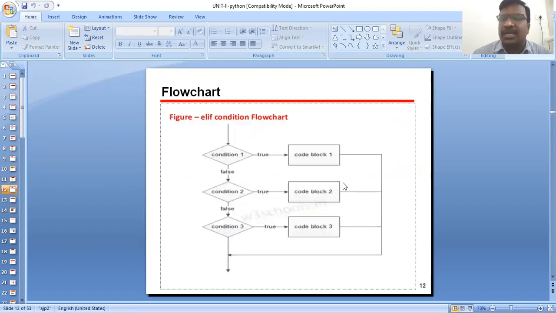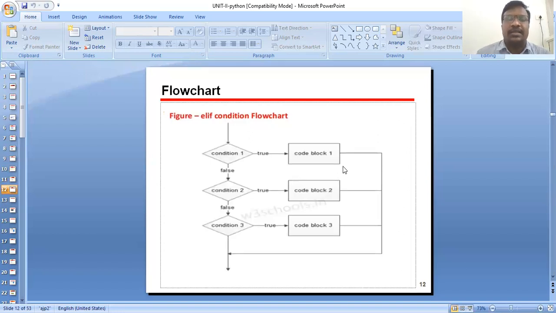Next, through the flow chart, find if the condition is true, go to the code block. If false, then go to condition 2. In case condition 2 is false, go to condition 3. If true, execute the code block. If condition 3 is true, execute the code block. Then immediately exit the code. This is the flow chart.